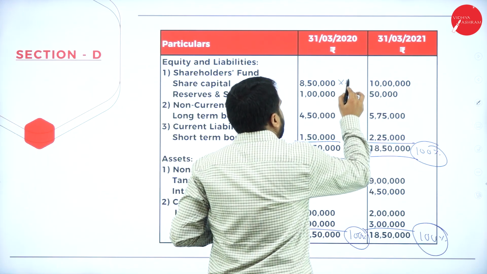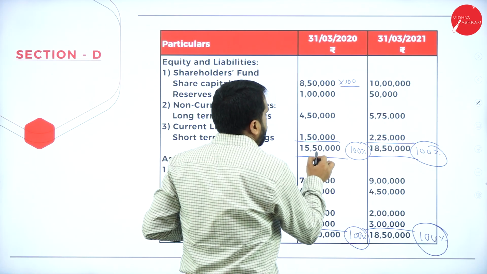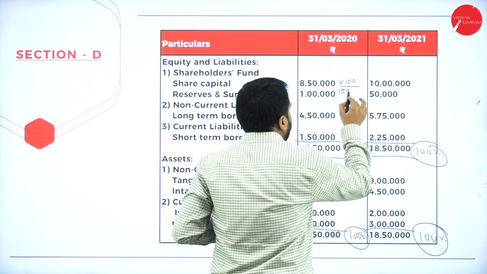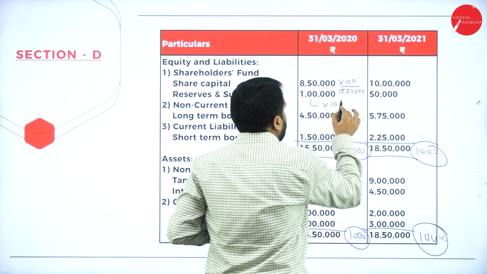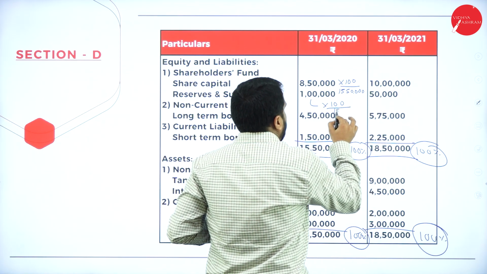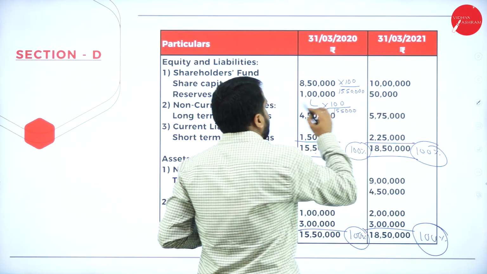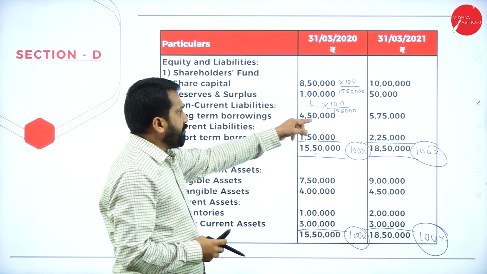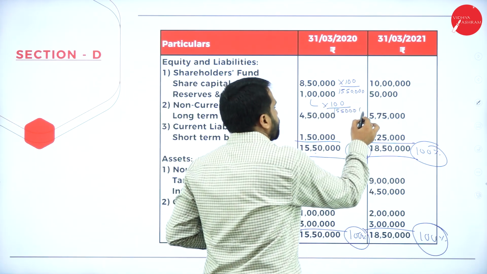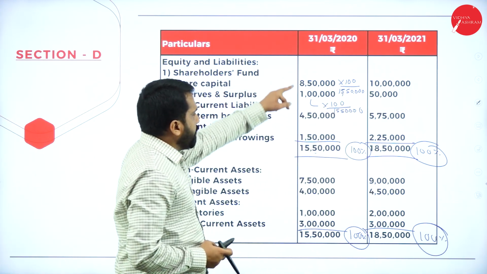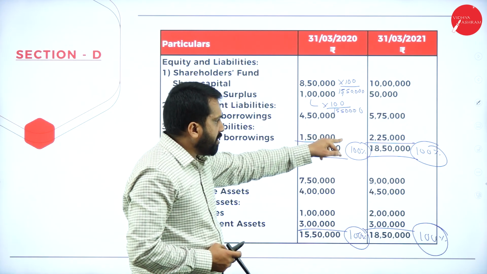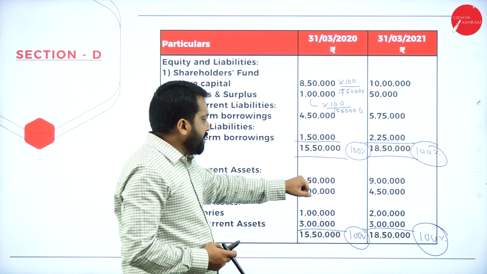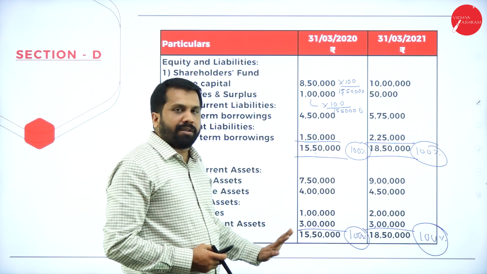Everything you should calculate like 8,50,000 into 100 divided by your total 15,50,000. Similarly, 1 lakh into 100 divided by 15,50,000. Everything, 4,50,000 into 100 divided by total. This into 100 divided by total. This into 100 divided by total.